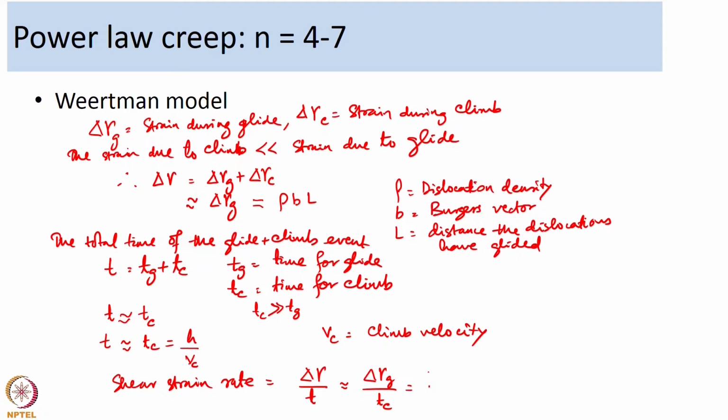So, that is equal to rho b l divided by h over V c. So, the shear strain rate gamma dot is equal to rho b l over h into V c. So, that is the relation he got for the shear strain rate as a function of the climb velocity.